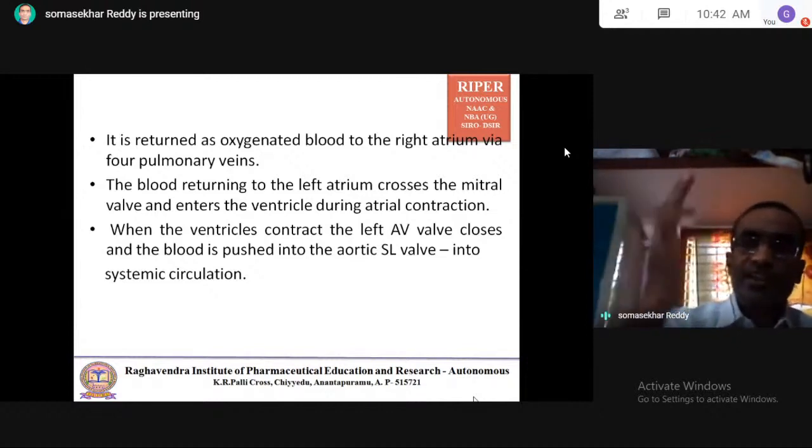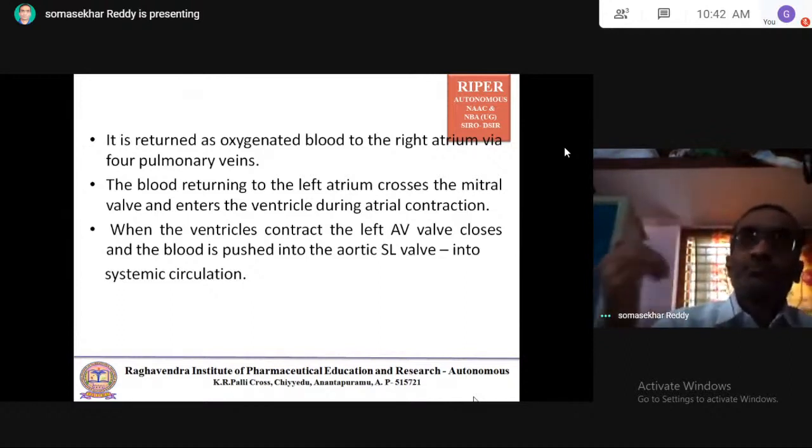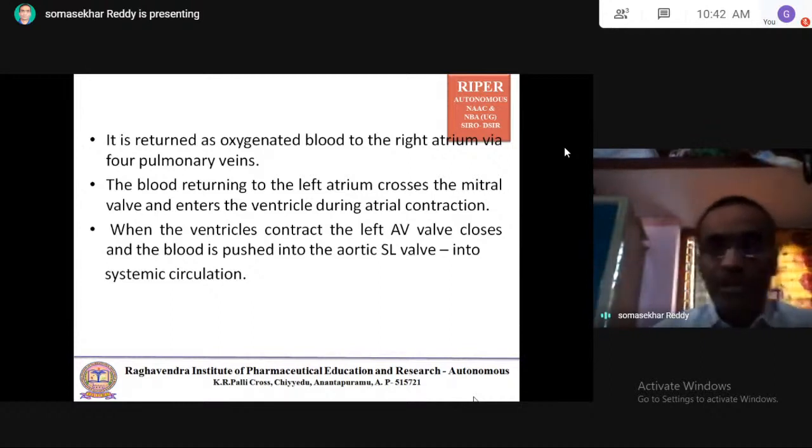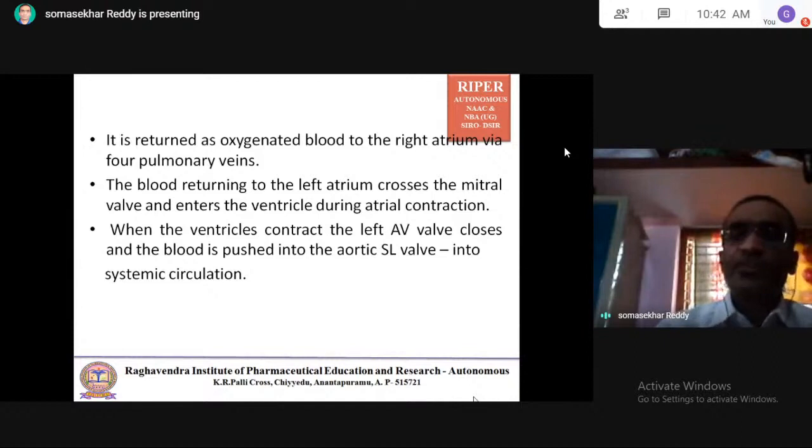The left atrium receives the oxygenated blood through four pulmonary veins. Through the mitral valve, or bicuspid valve, it sends the blood to the left ventricle. When blood reaches the left ventricle, the mitral valve closes, and the blood is pushed directly into the aortic semilunar valve and then into the systemic circulation.